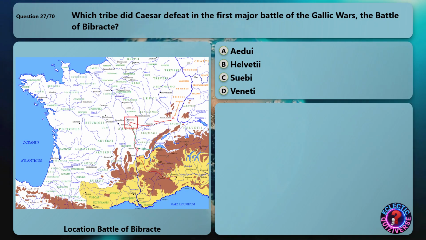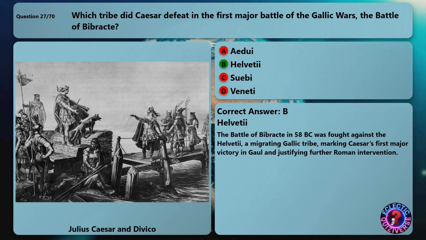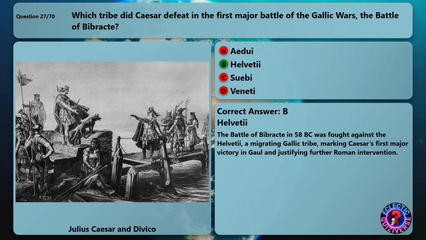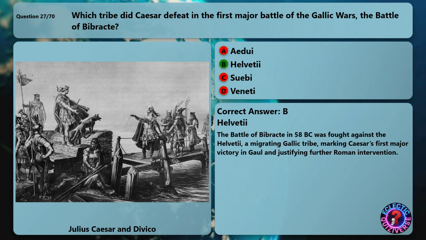Which tribe did Caesar defeat in the first major battle of the Gallic Wars, the Battle of Bibracte? The correct answer is Helvetii. The Battle of Bibracte in 58 BC was fought against the Helvetii, a migrating Gallic tribe, marking Caesar's first major victory in Gaul and justifying further Roman intervention.